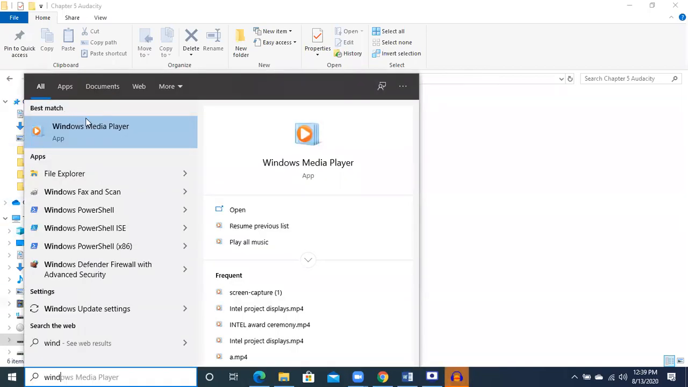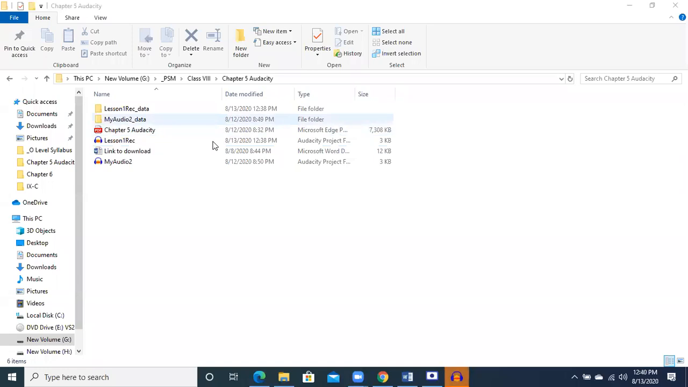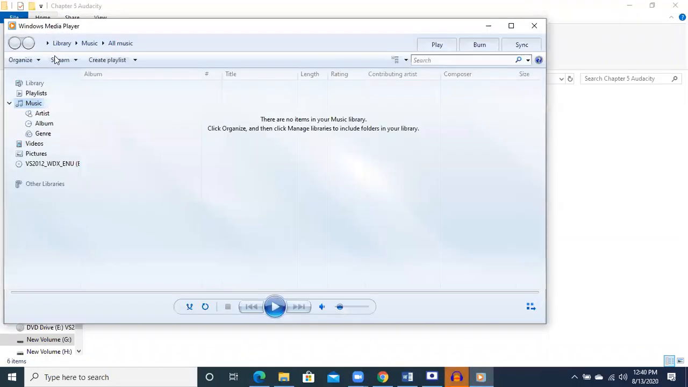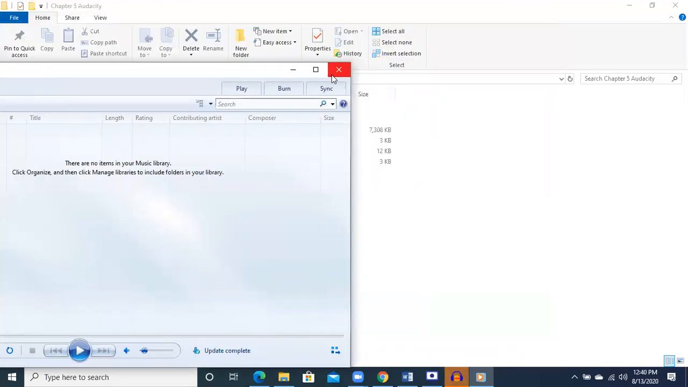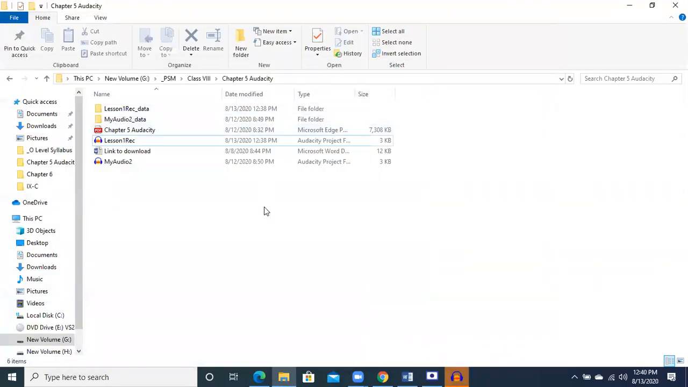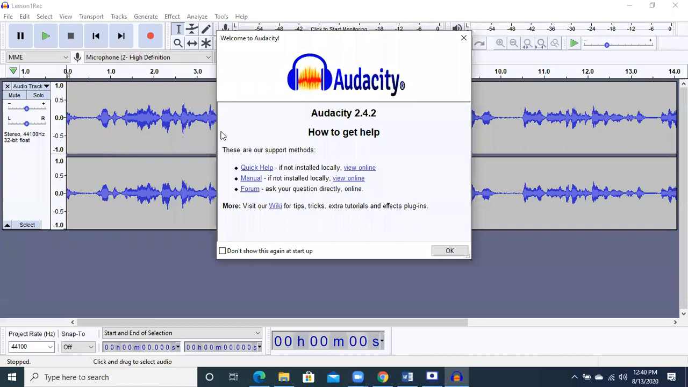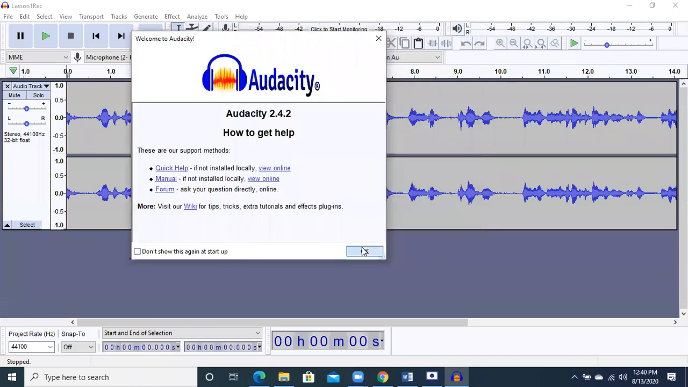Let's suppose I open the Windows Media Player and try to open this file. It is not necessarily going to open in the Windows Media Player. So how can we convert it? This is the thing we need to understand. We can convert the Audacity file into some other format.